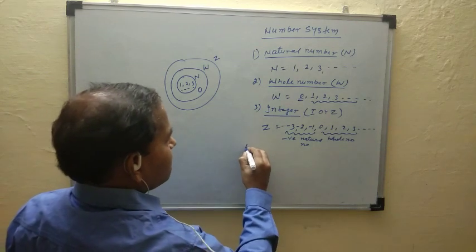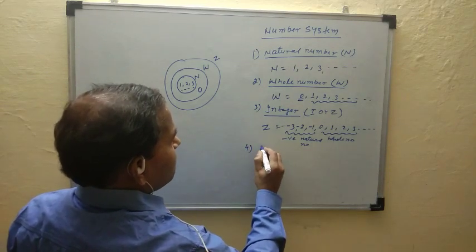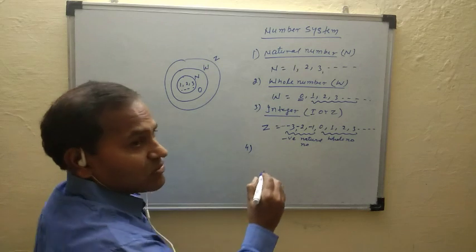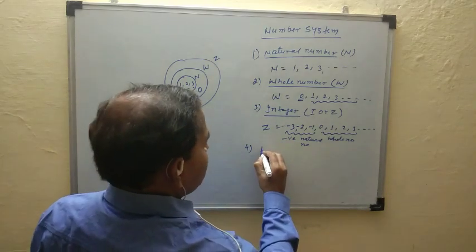Next, rational number. Real numbers I will cover later, so first rational number.